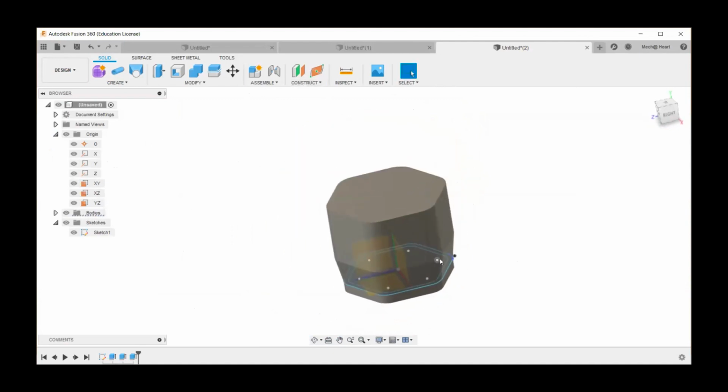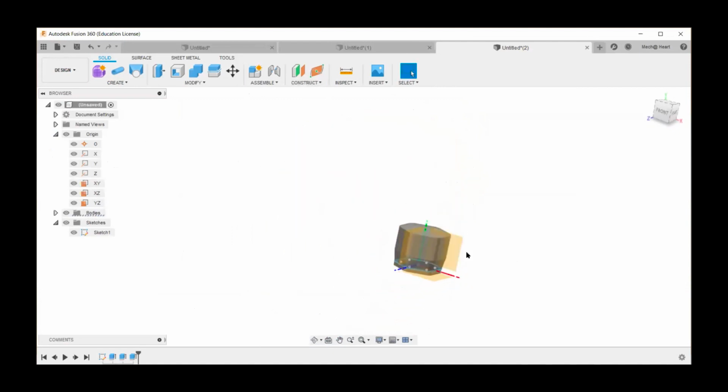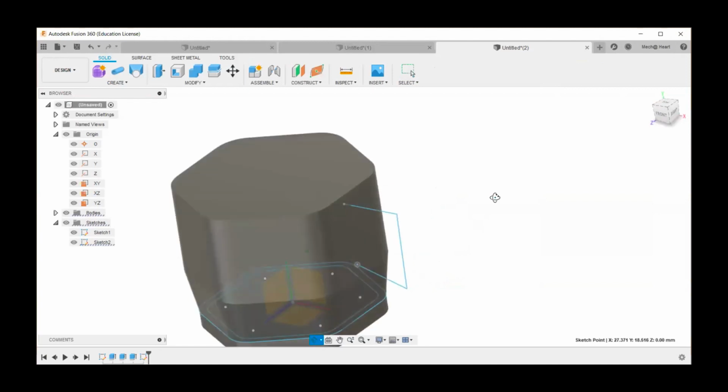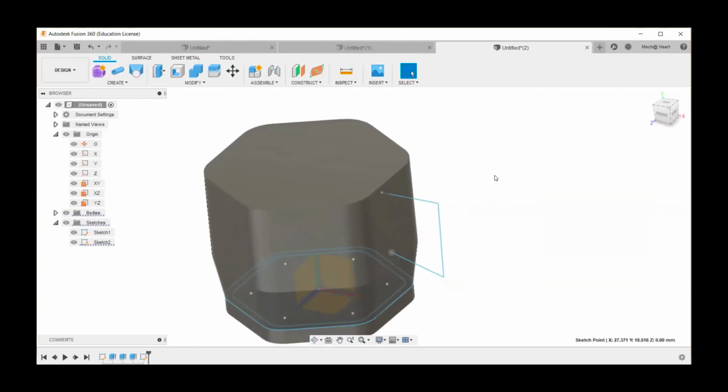I have to select this plane, right? And I'm going to create this line. Right? So I'm going to say, okay, let us make it a little bit longer. Right? And I'm going to say finish. You must be wondering, this is not a closed figure now, what I'm going to do.